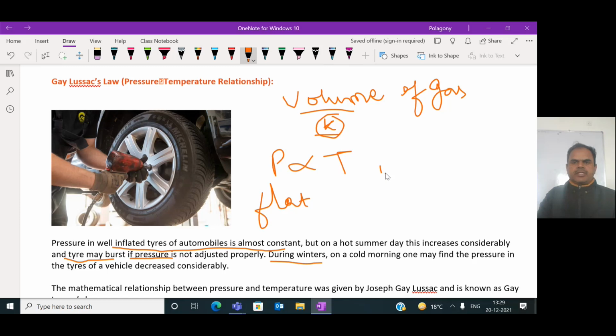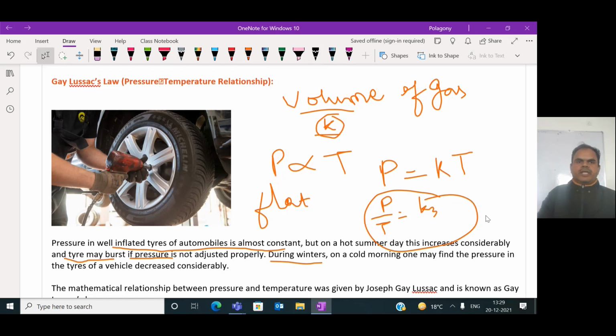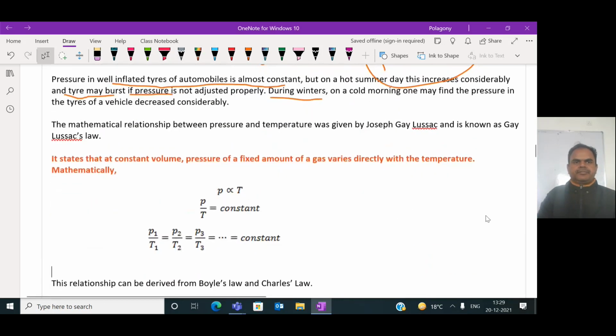Then if you take out the proportionality constant, P is equal to K into T. This is the equation we can get, or P upon T is equal to constant. This is the equation that talks about Gay-Lussac's law, relating the pressure and temperature.